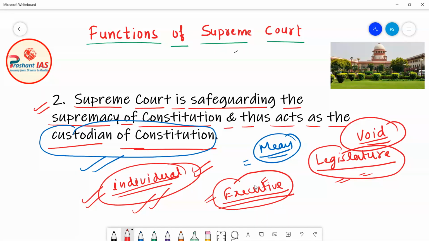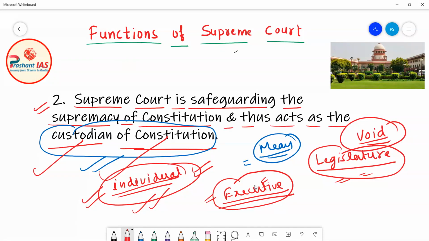In this way, the Supreme Court of India has the power to enforce the supremacy of the Constitution. If anybody in the country is violating or not obeying the Constitution, the Supreme Court has the power to punish that person, or that organ of the government, or that institution, or anyone. The Supreme Court has the power to ensure the supremacy of the Constitution, and due to this reason the Supreme Court is known as the custodian of the Indian Constitution.